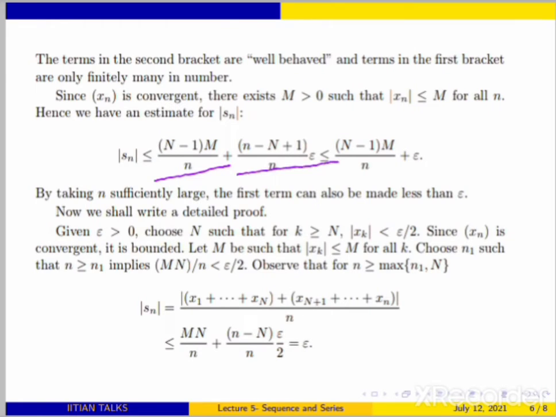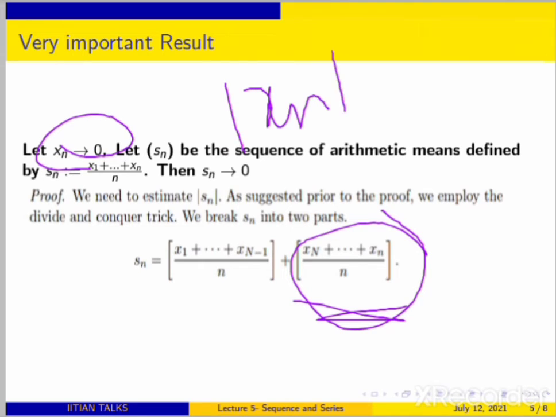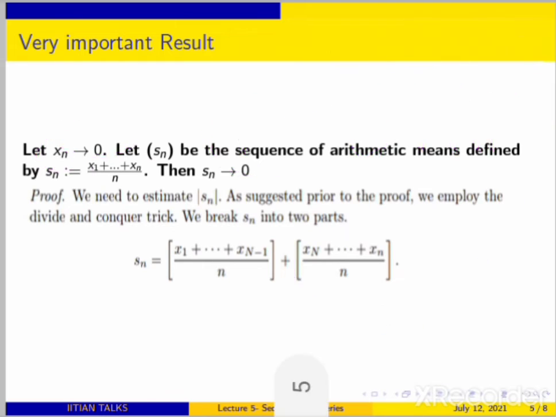And similarly for the second one, you take the mod of each of the terms of this, each less than epsilon, right? And you club them all again, because you know xn converges to 0. So you know xn is less than epsilon for all n greater than or equal to n naught. This is going to be the main thing here. So the modulus of every term is less than epsilon, right?